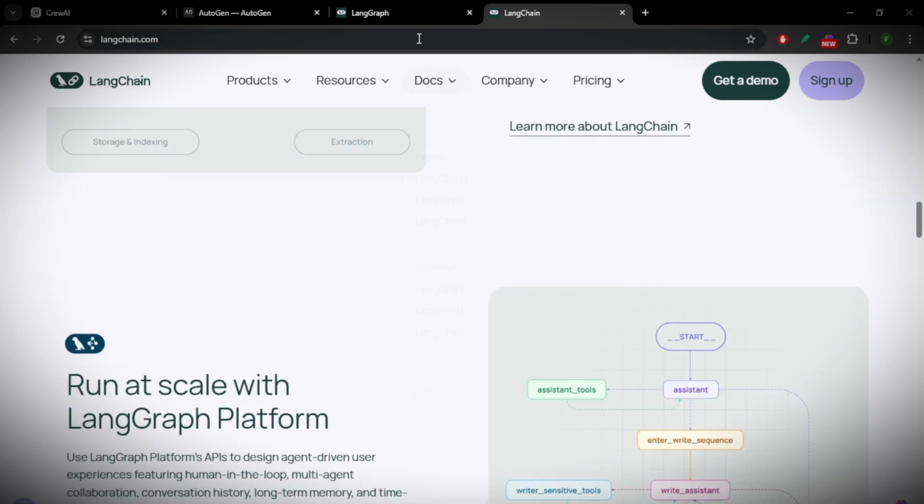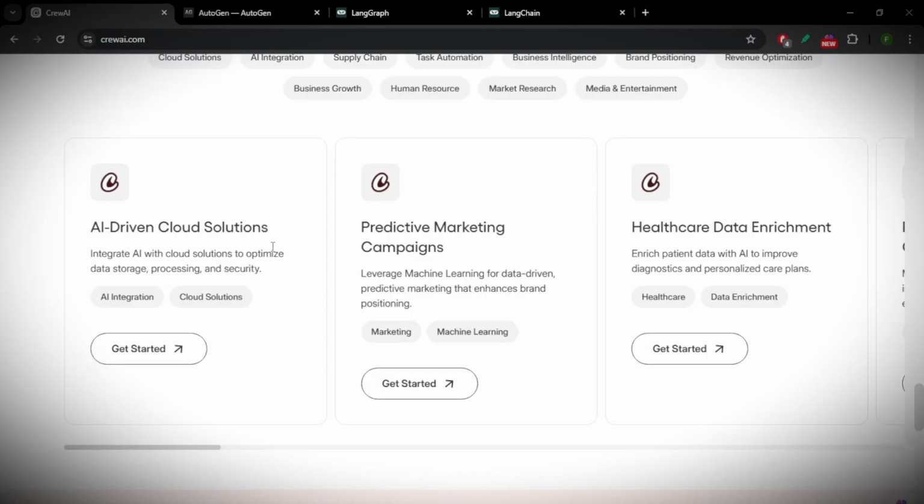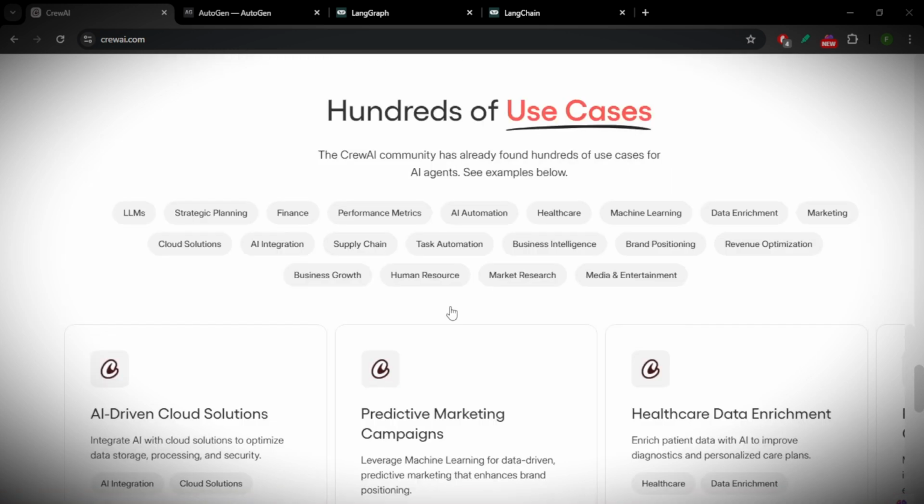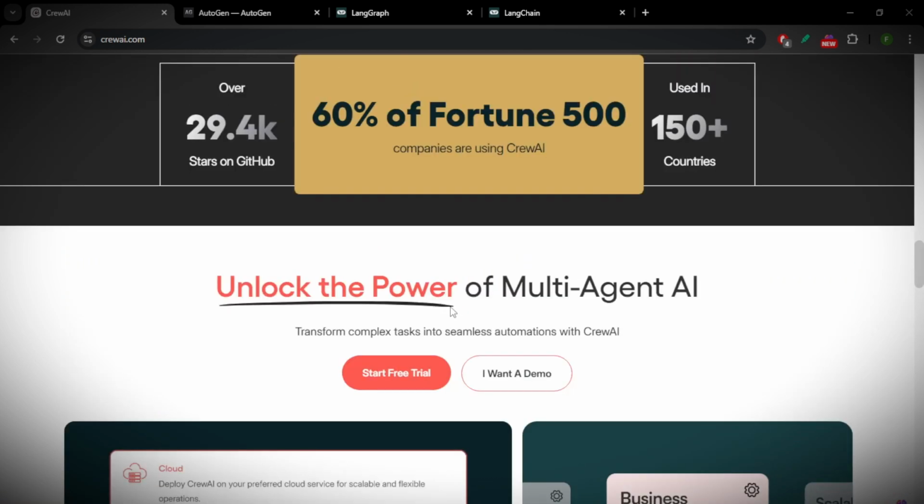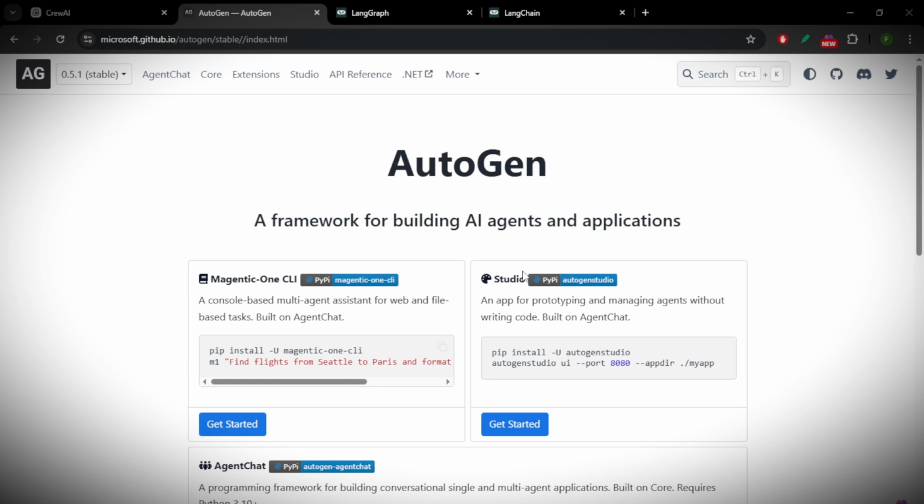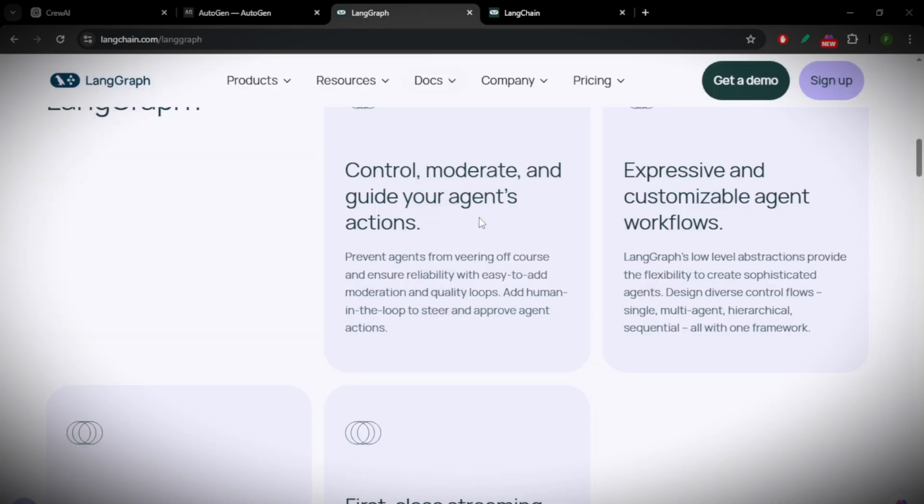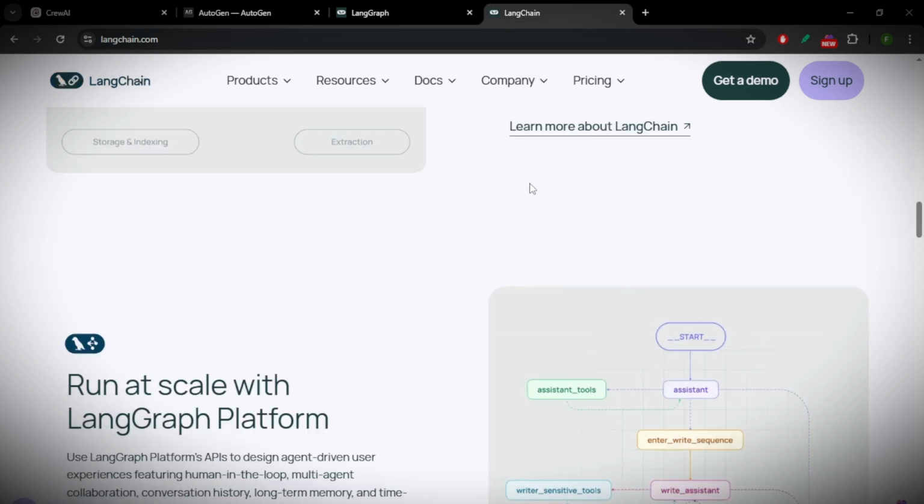So, which one is the best? If you need AI agents to work together, Crew AI is a solid pick. If you're developing chatbots or AI assistants, Autogen is a better choice. Langgraph is best for structured workflows, while Langchain offers the most flexibility. It all comes down to your specific needs.